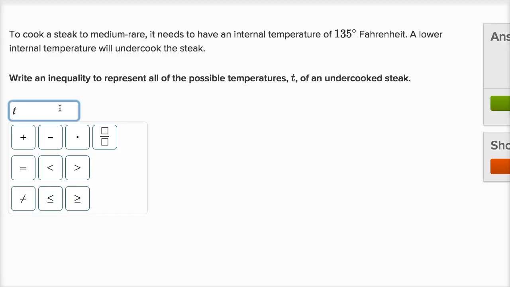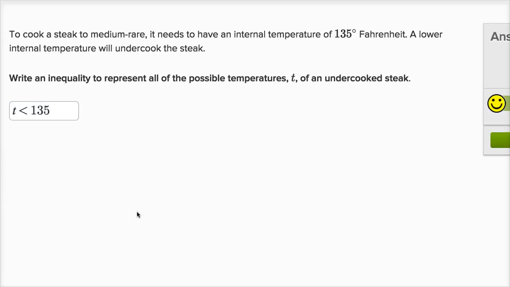You could either just use the less than on your keyboard, or you could click over here on less than. Your temperature is going to be less than 135. We're assuming your temperature is in Fahrenheit degrees. So your temperature needs to be less than 135 degrees if you are going to have an undercooked steak. So we got that one right. Let's do one more.